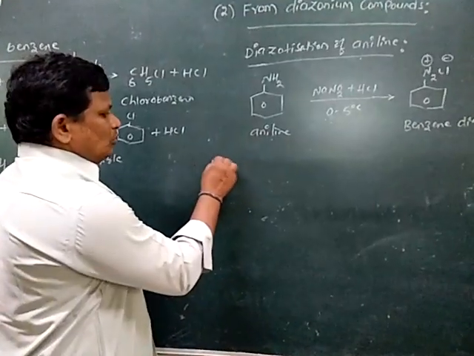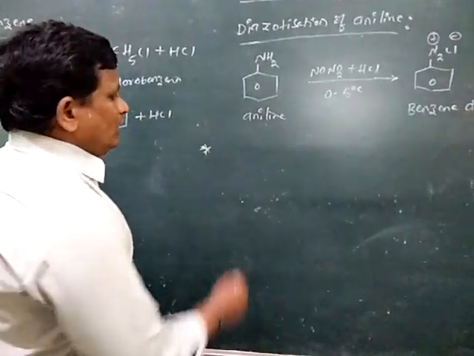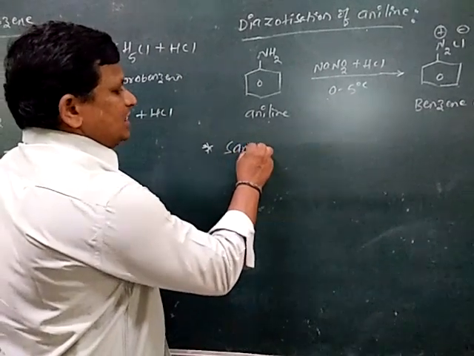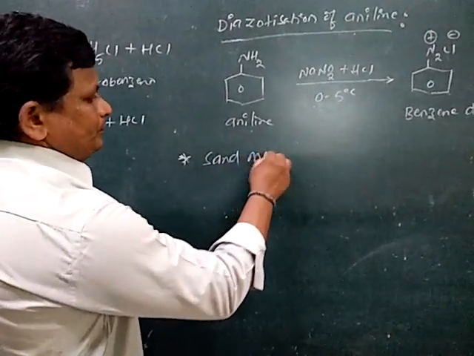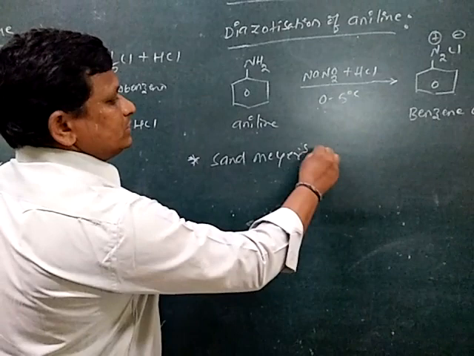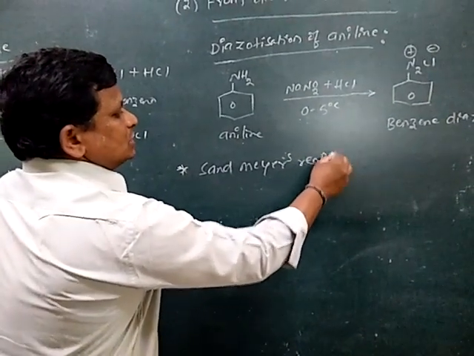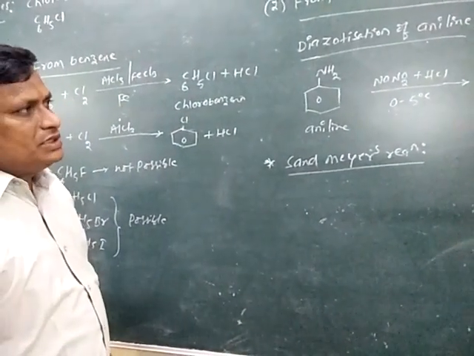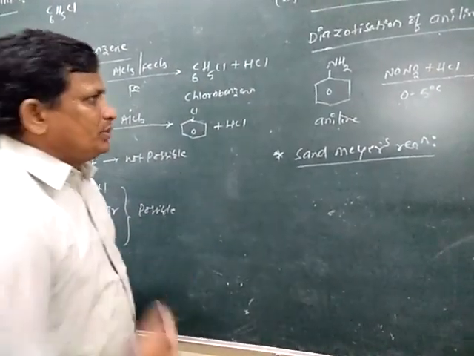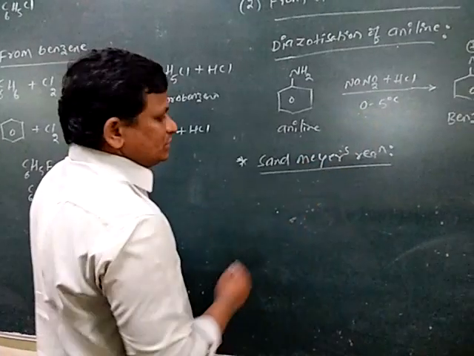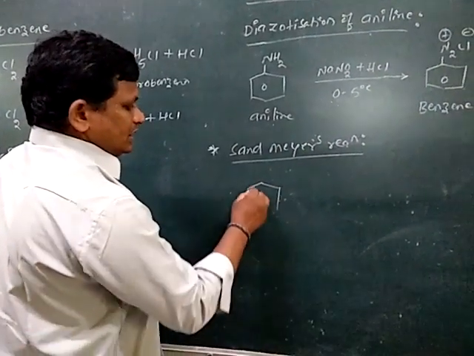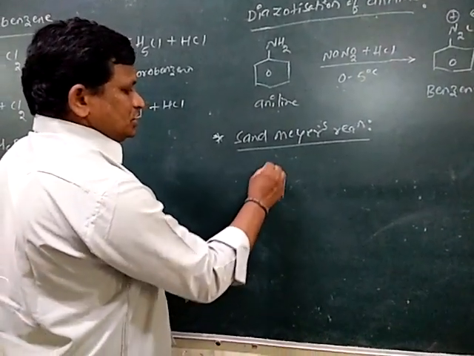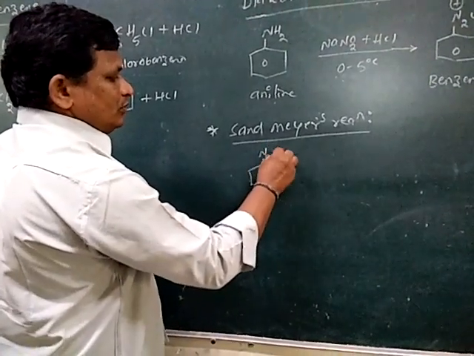So now the important reaction is there. One is Sandmeyer's reaction. So in this reaction, bromobenzene and chlorobenzene are prepared from benzene diazonium chloride. So let us consider benzene diazonium chloride.